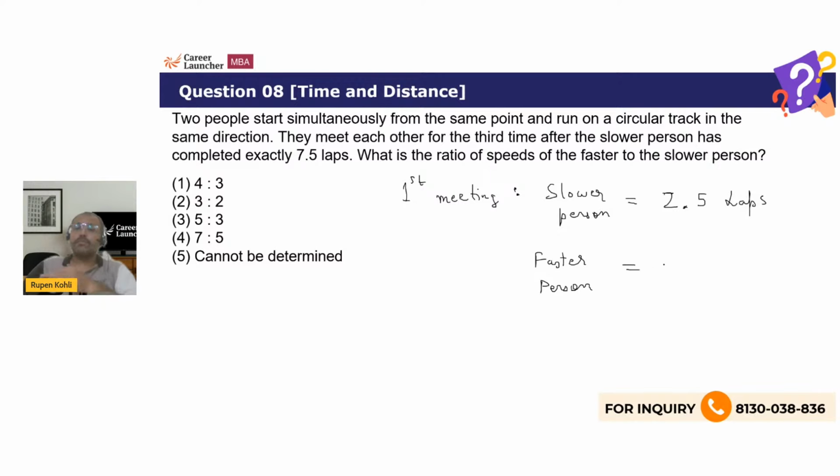The faster person must have covered one more lap, which is 3.5 laps. And this is the distance, 3.5, 2.5 laps, which they are covering in the same time. So therefore, the ratio of their speeds is simply the ratio of their distances. So the faster person and the slower person have covered the distance of 3.5 and 2.5 laps. So the ratio of their speeds is this ratio itself, which can be simplified multiplying with 2, 7:5. That's the ratio.